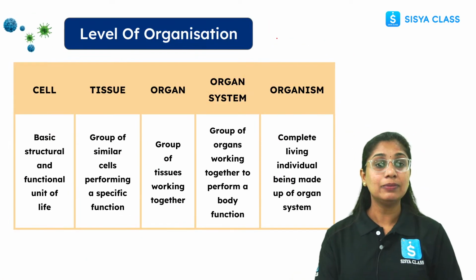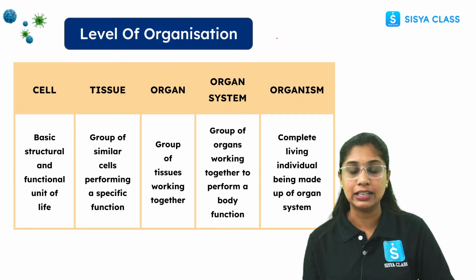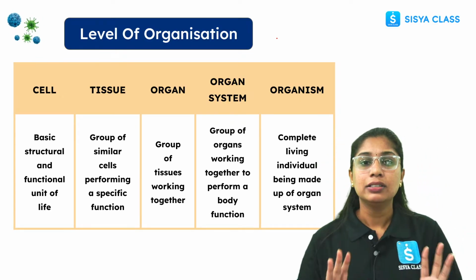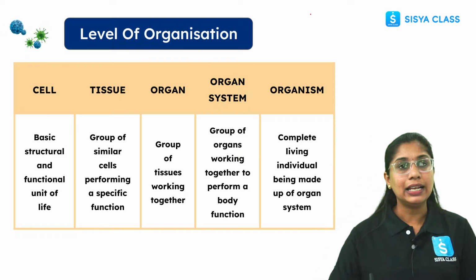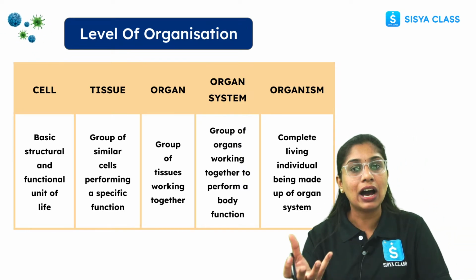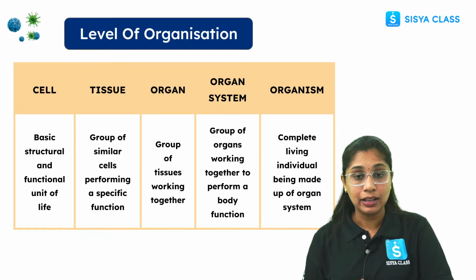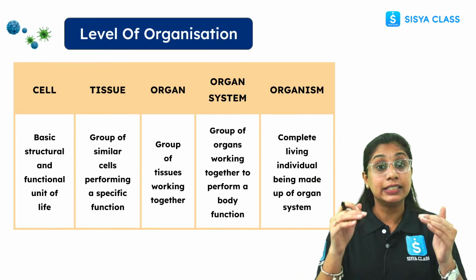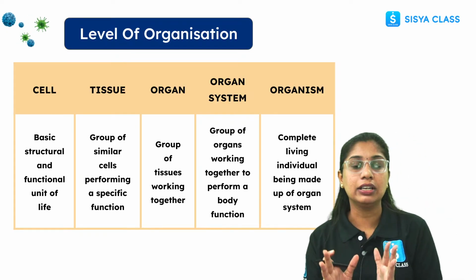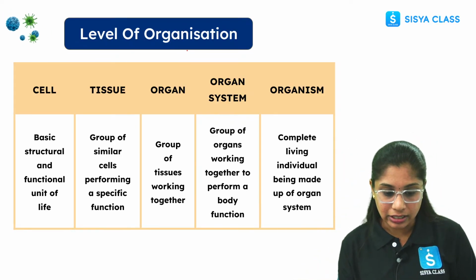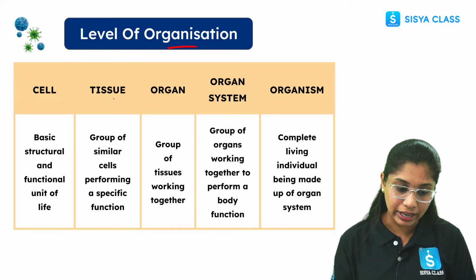Alright, everyone, now coming to the levels of organization. Let's understand this in terms of an apartment. If you see an apartment, a group of rooms forms a house. A group of houses forms a floor. Then a group of floors forms an apartment, right? Similarly, in an organism, there are various levels of organization. Everyone, it is very, very important.